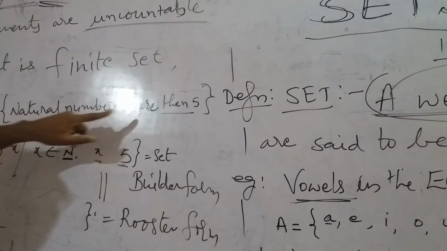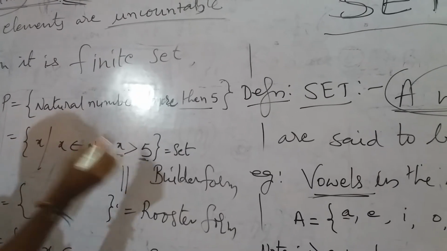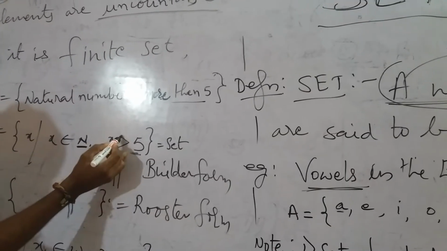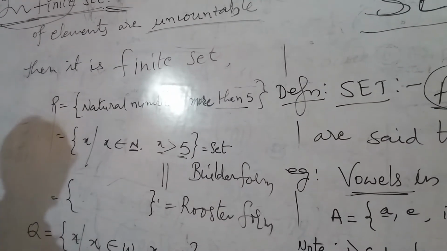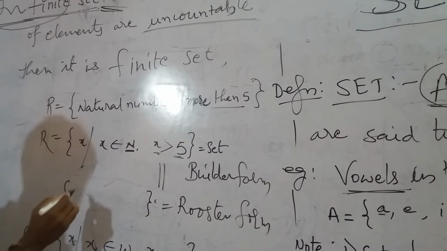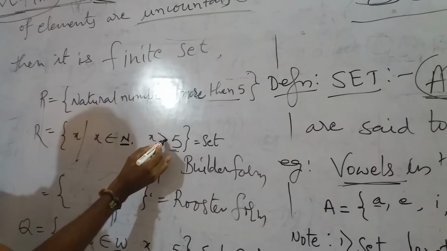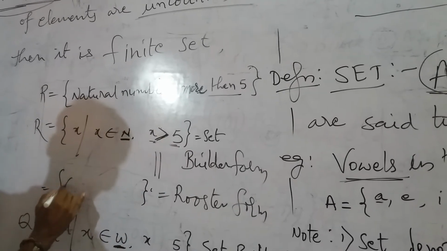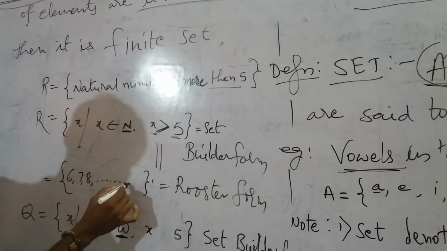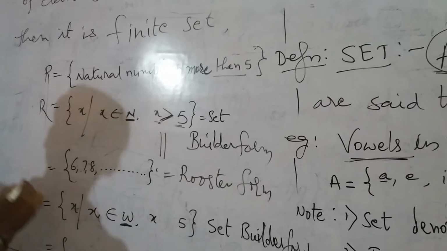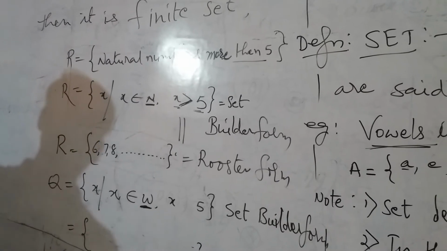Same natural numbers more than 5. More than 5 means X belongs to N, X greater than 5. Now the set builder form, same set. Otherwise take one more set, R. Then R is equal to what is the condition? Natural numbers greater than 5. After 5 come 6, 7, 8, and it is not closed, it goes on. It is said to be an infinite set.